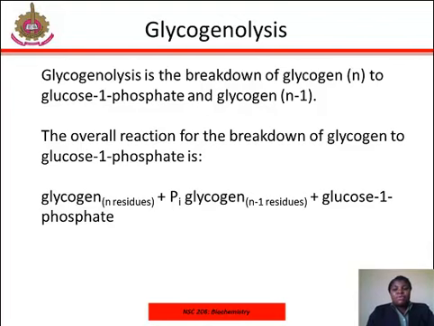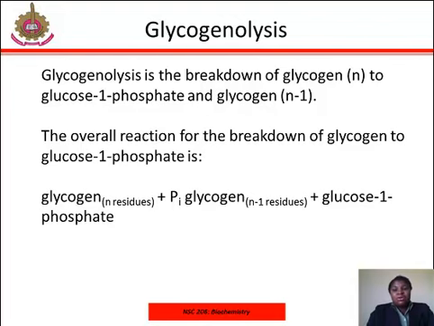Glucose residues are phosphorolyzed from branches of glycogen until 4 residues before a glucose that is branched with an alpha 1,6 linkage. Glycogen debranching enzyme then transfers 3 of the remaining 4 glucose units to the end of another glycogen branch, which exposes the alpha 1,6 branching point, which is hydrolyzed by alpha 1,6 glucosidase, removing the final glucose residue of the branch as a molecule of glucose and eliminating the branch.